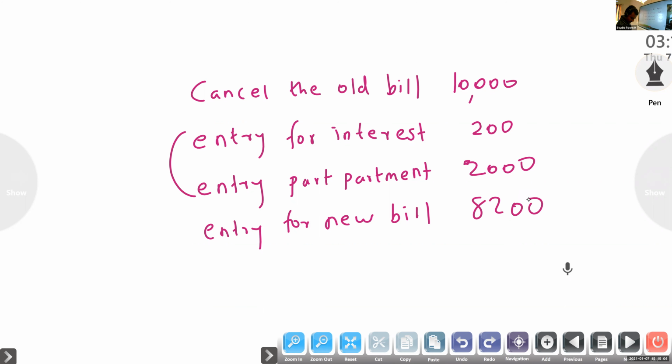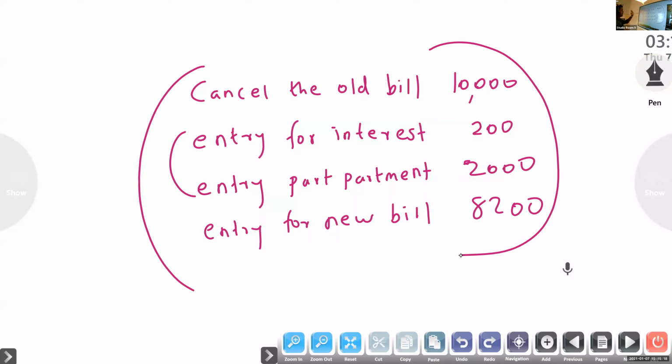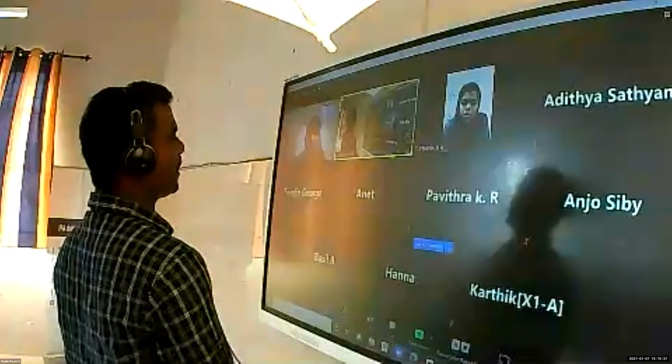So these are the steps. If it is a dishonor, you have to do a different entry. It is easy: cancel the old bill, entry for interest, entry for part payment if they gave some amount at the time of maturity, then entry for the new bill. Okay, next period I will teach.